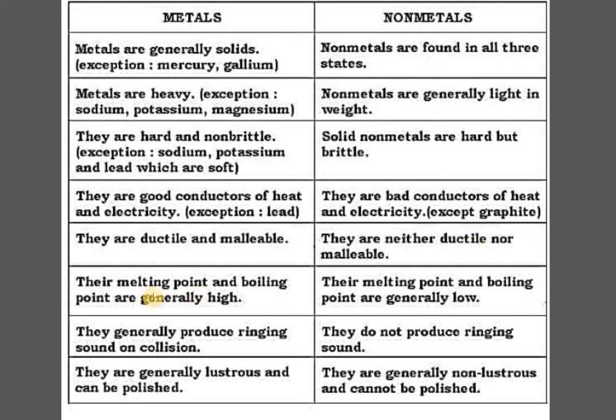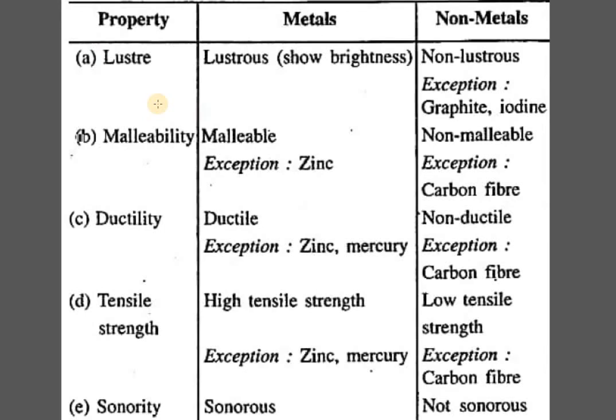Metals have melting points and boiling points which are generally high, whereas in the case of non-metals, it is generally low. The metals produce a ringing sound on collision, whereas no such sound is produced by the non-metals. The metals are generally lustrous and they can be polished, whereas non-metals are non-lustrous and they cannot be polished further. This is another table which is showing more or less similar kind of properties.